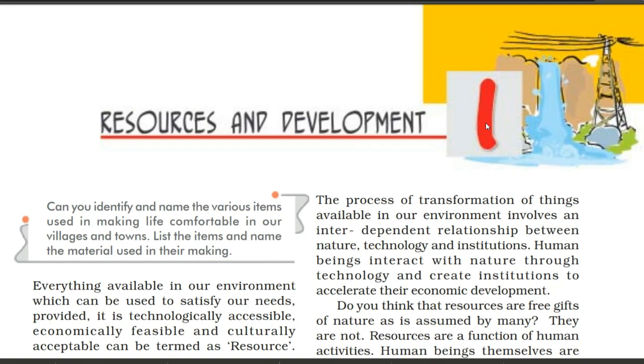Actually, the word geography can be divided into two parts, geo and graphy. The geo word comes from the Greek word ge, which means earth, and the graphy word comes from graphene, which means to discover. So in a simple way, we can say it is the study of earth and its people.